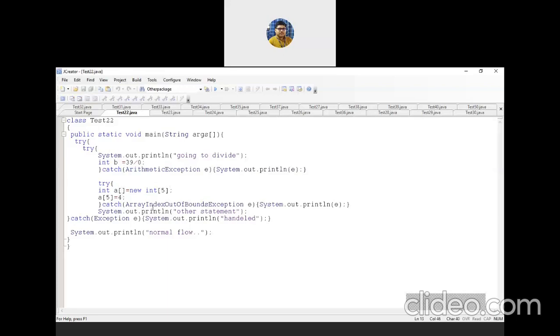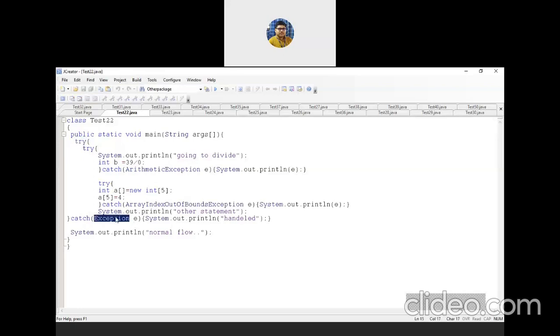This code snippet can throw an exception. Which type of exception can it throw? It is an array index out of bounds exception. Look, this is the catch block defined for this try block. This is the catch block defined for this try block. Fine. And these two try blocks are written inside another try block. And this is the catch block for the outermost try block.